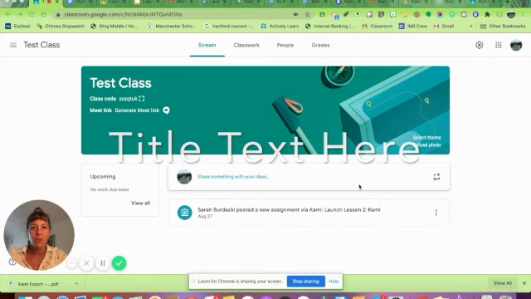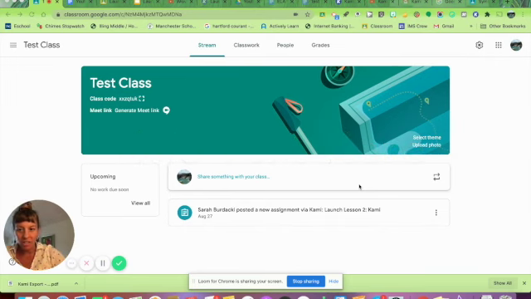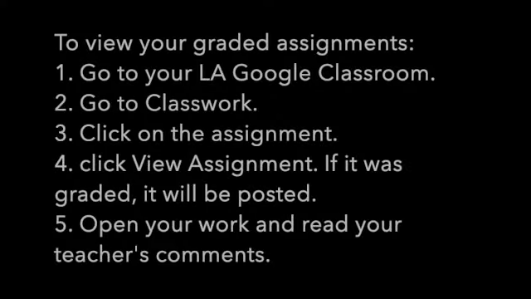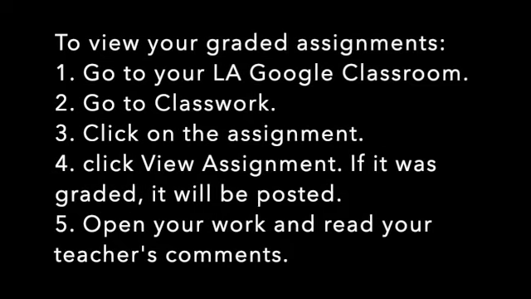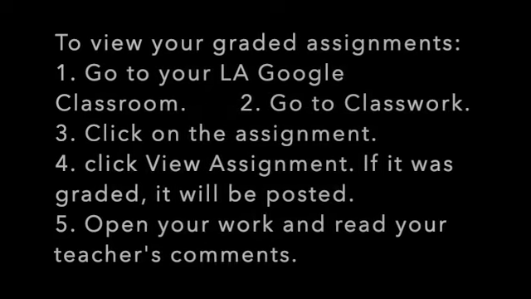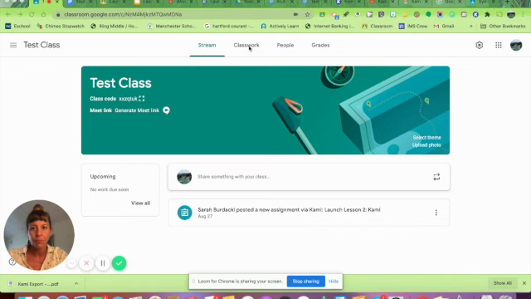I'm going to show you how to find your teacher's feedback for assignments done in Google Classroom and in Google Classroom with Kami. The first thing that I want to show you is that to find your graded assignments, you'll go to Classwork, and then you need to hit View Assignment. I'm in the teacher's view, so I can't actually mimic that, but that's what you need to do.